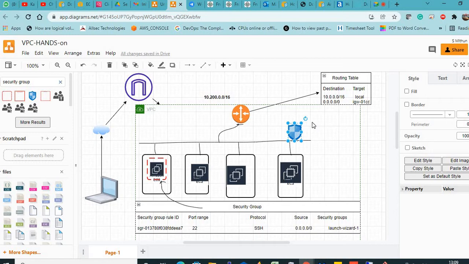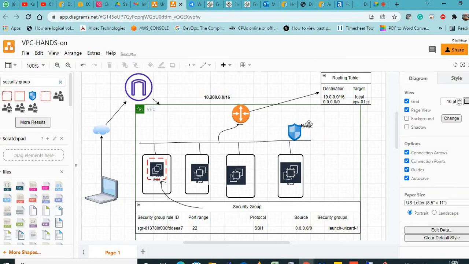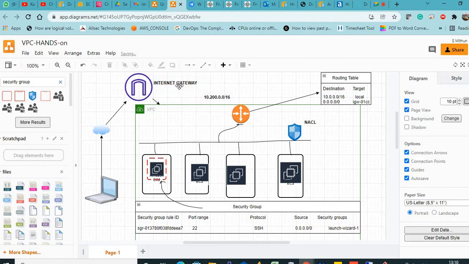Let me label it for you so that you don't get confused. This is NACL, that is, network access control list. And this is the internet gateway. Now this also has some rules. If you block any traffic here, then even though you allow it here, nobody will be able to reach. Now even this has some rules.